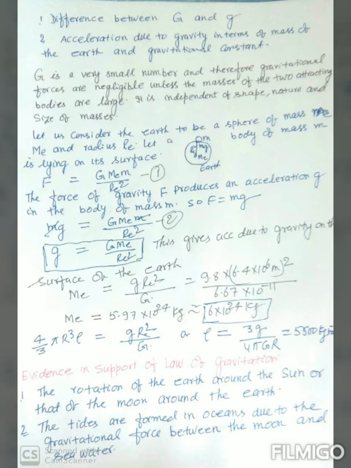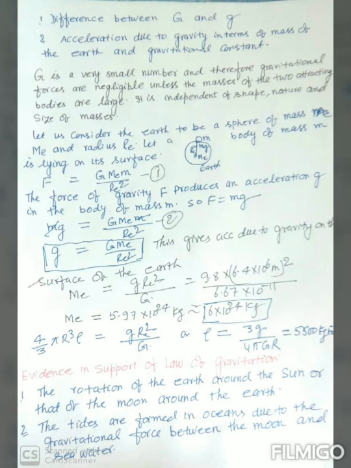We have the earth. Let us consider a body of mass m lying on the surface of the earth. So the force acting between the body and the earth is G Me m upon Re square. Me stands for the mass of the earth. So according to Newton's second law of motion, F is equal to mg.